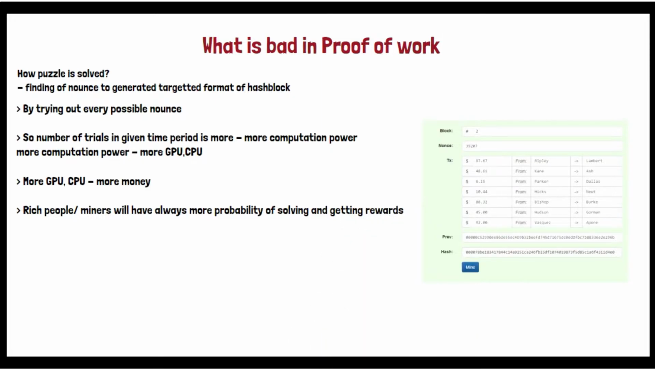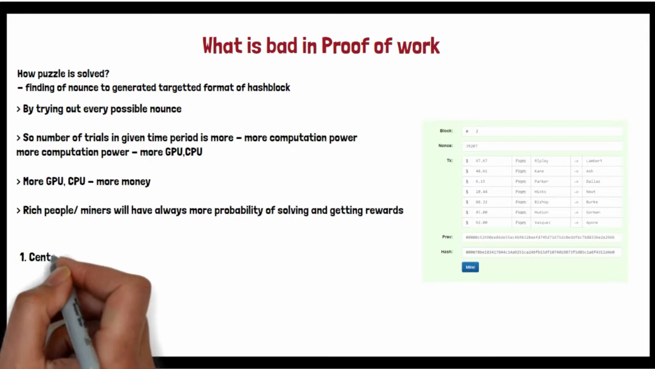So with this, what happens is the one who has more computation will get the result more quickly. So more GPU and more CPU means you will have more money. So what does that lead to? Rich people will have more capacity because they'll buy such devices or such setups. So the probability of solving and getting rewards mostly goes to the rich people or people having the rich setup.